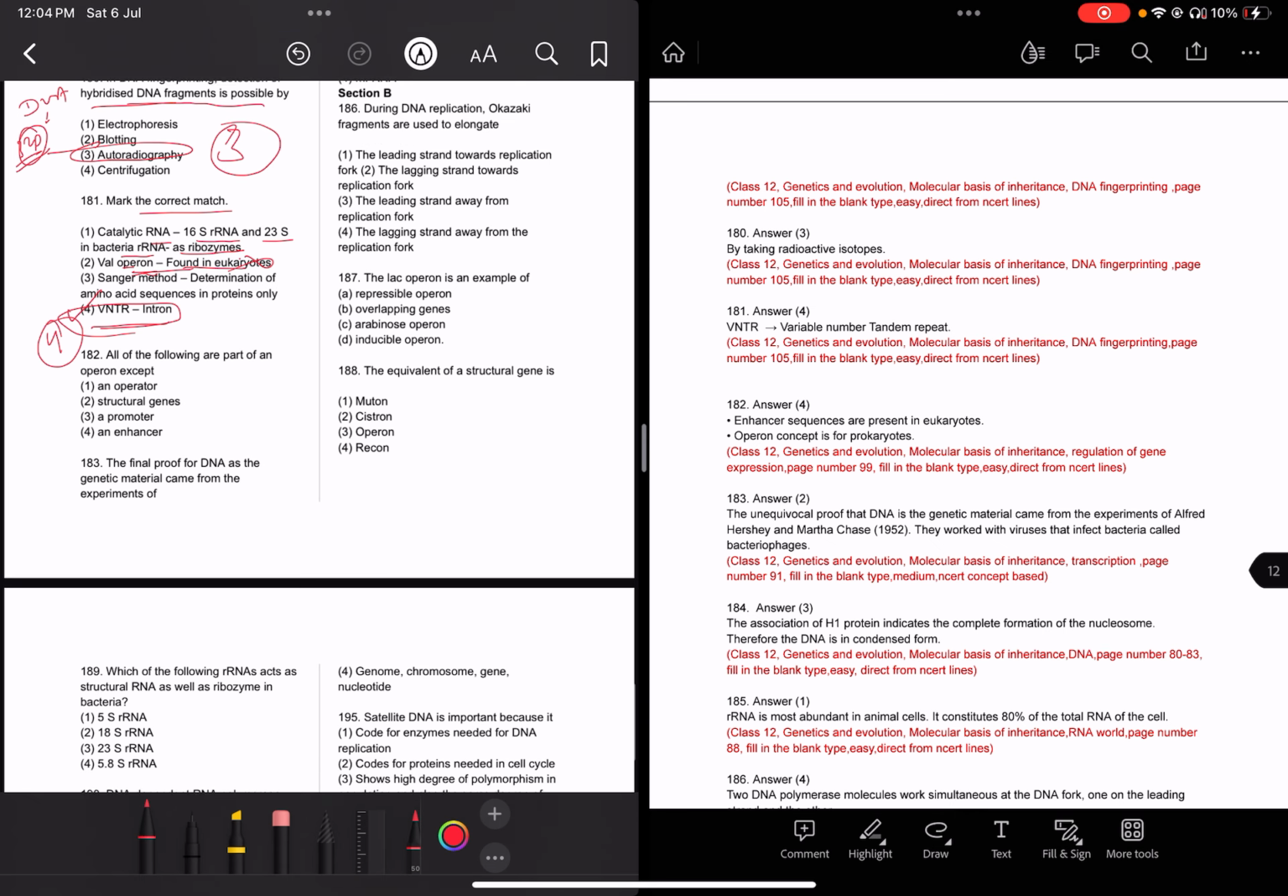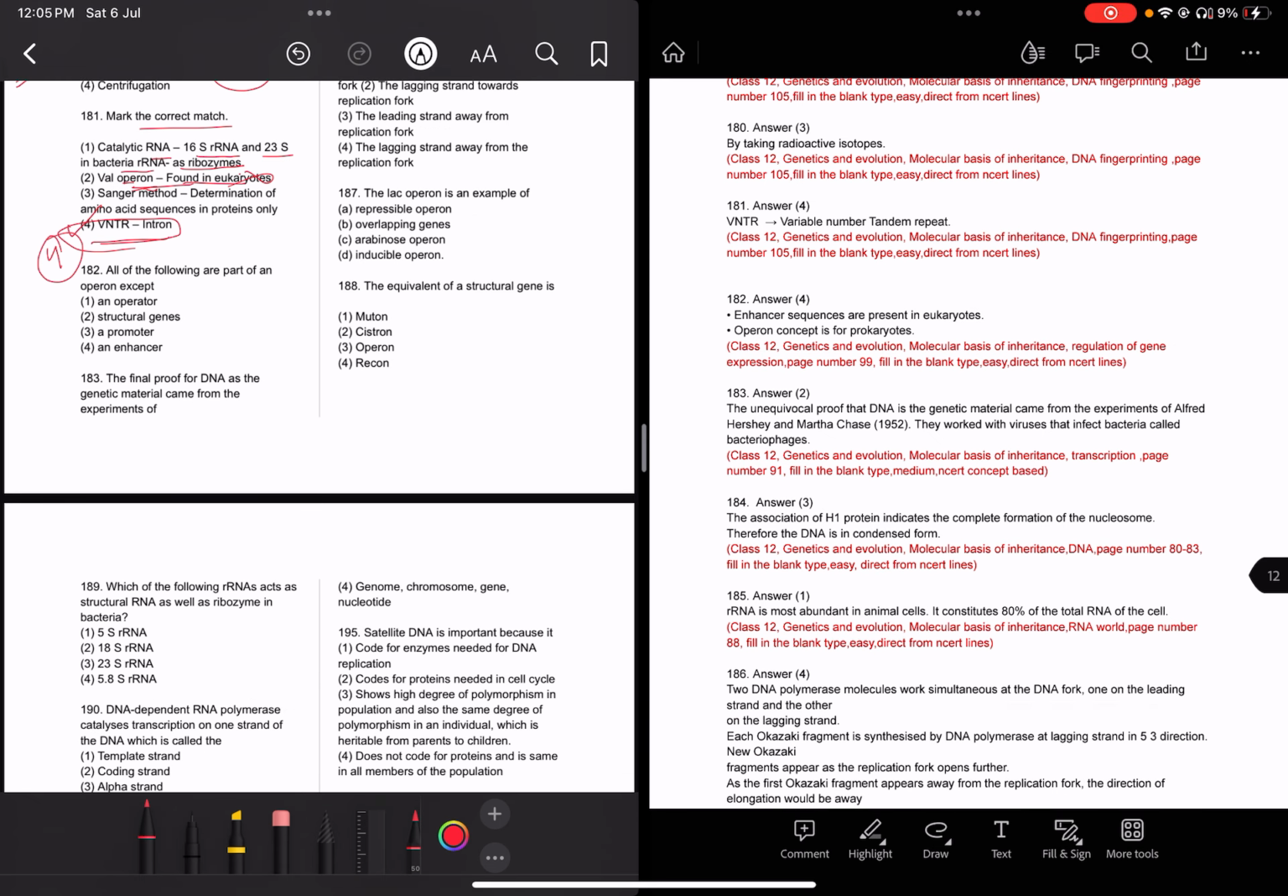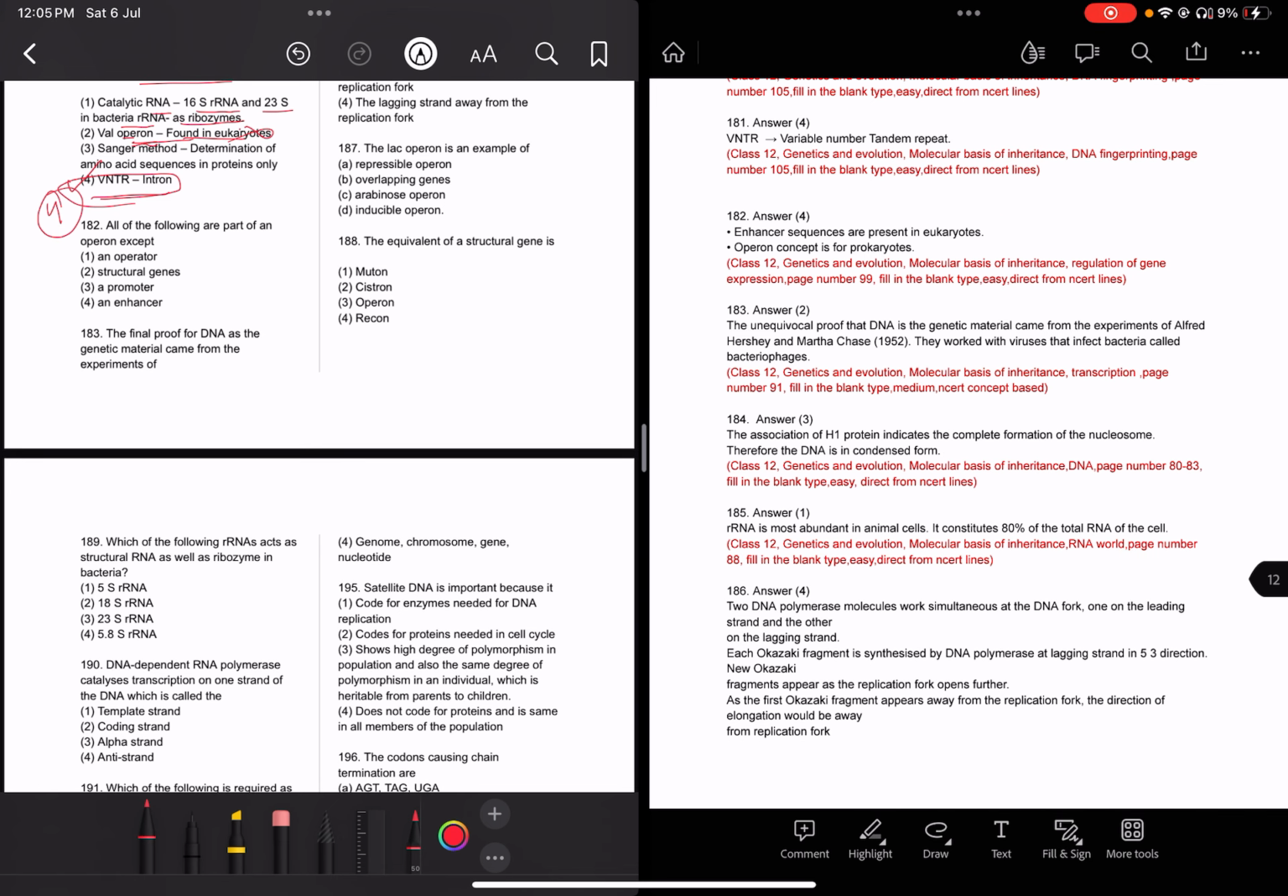VNTR is for introns only. All of the following are part of an operon except: an operator, a structural gene, a promoter, and an enhancer. There is an operator in the operon. Operator present, structural gene, promoter, but there is no enhancer in an operon. The question is asking about an operon, and the operon concept is for prokaryotes.